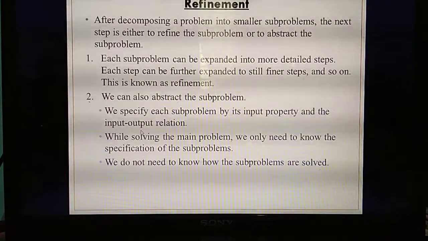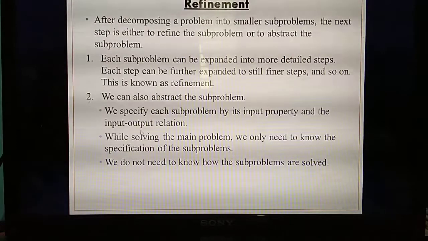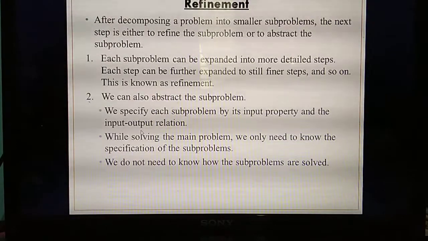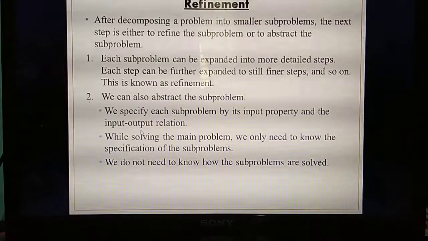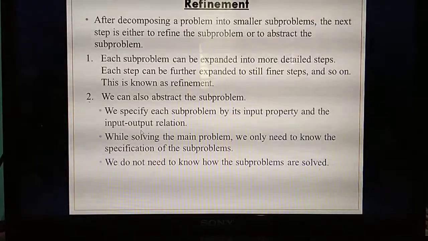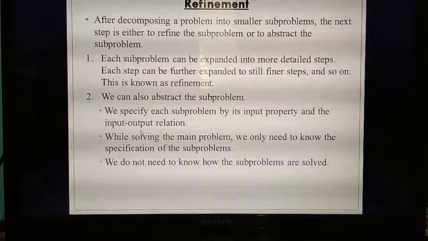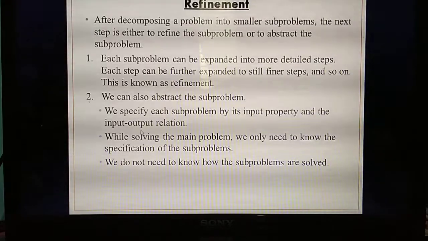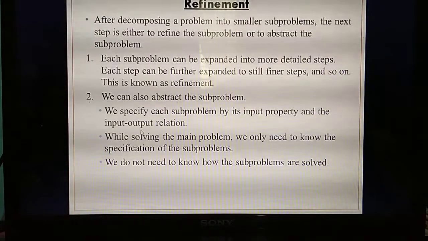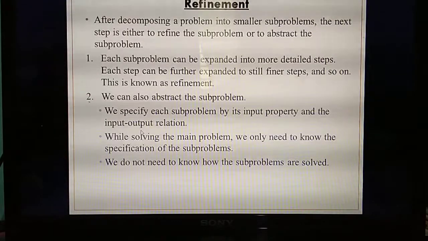Name of the algorithm, input, output, then property of the input, and input and output relation. Likewise, if you write it, the whole problem answer can be done. Likewise, there is no need to solve the sub problems in the same specification step, but to solve the main problem you need to know the specification of all the sub problems.